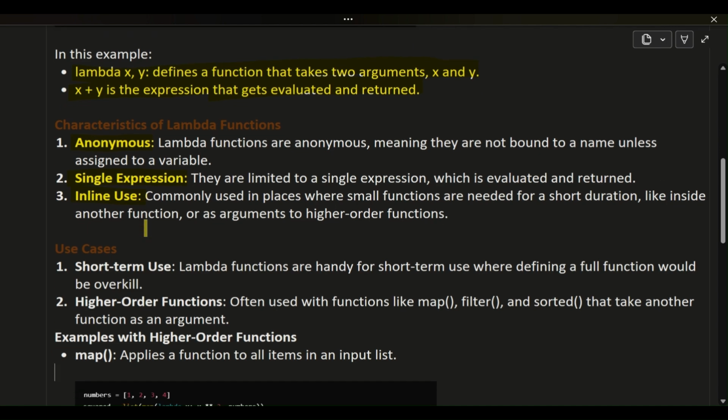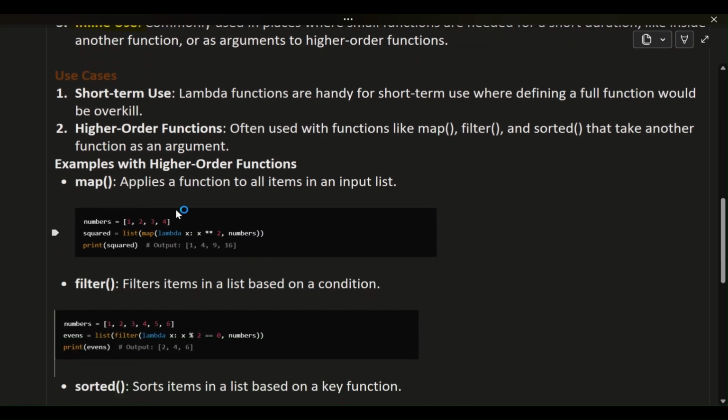Commonly used in places where small functions are needed for a short duration, like inside another function, or as arguments to higher-order functions. Use cases. 1. Short-term use. Lambda functions are handy for short-term use, where defining a full function would be overkill. 2. Higher-order functions, often used with functions like map, filter, and sorted, that take another function as an argument.